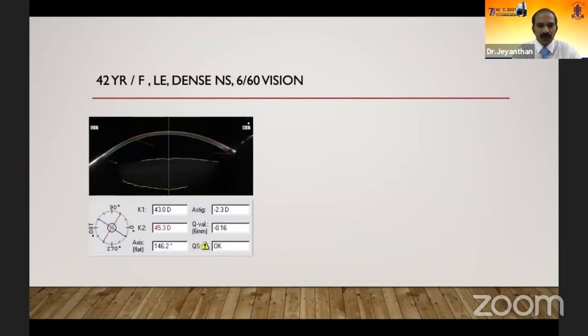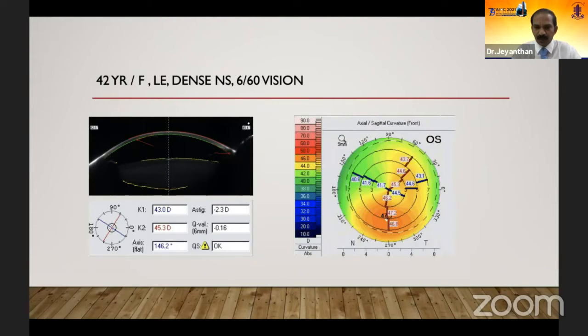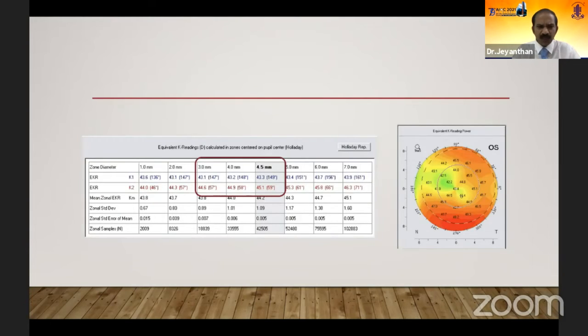This is a 42-year-old female with a dense nuclear sclerosis in the left eye with a vision of 6/60, presenting for routine cataract surgery. She had 2 diopters of astigmatism, but the axis was irregular. This prompted us to do a topography, and the patient had keratoconus. The EKR values are almost normal from the 3 to 4.5 mm zone, so it was repeatable and the value seemed fairly good. We implanted a toric IOL and the patient had a 20/30 postoperative uncorrected visual acuity.